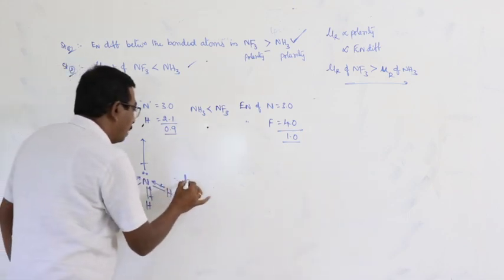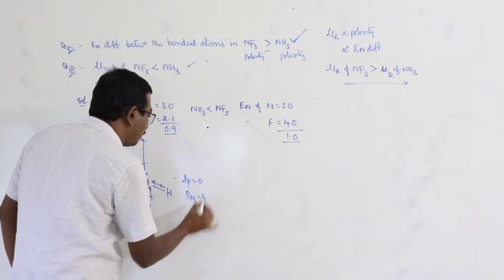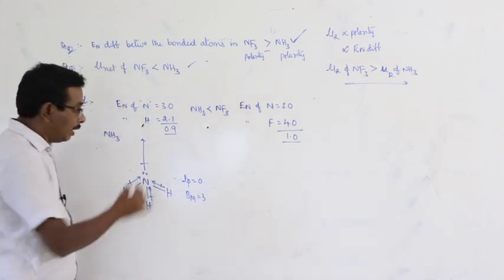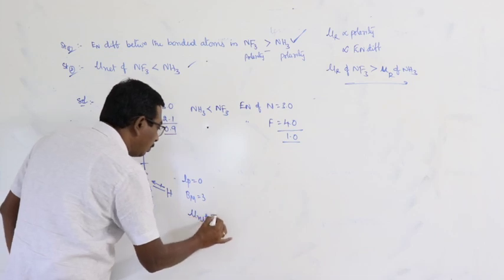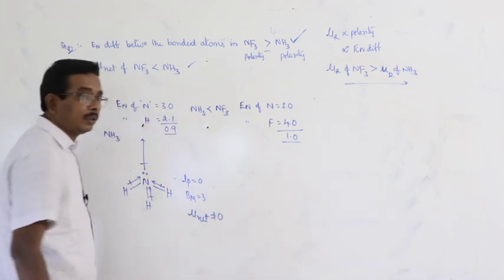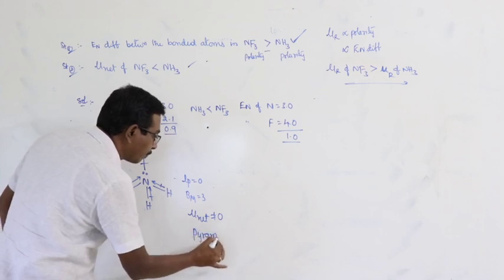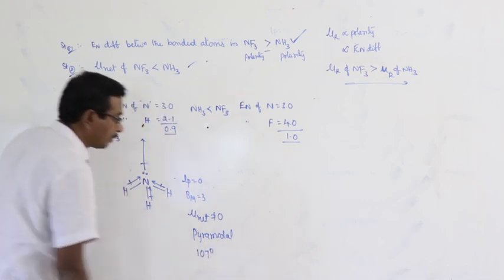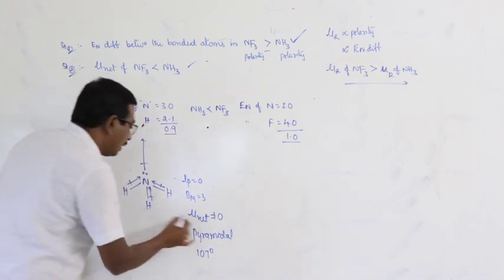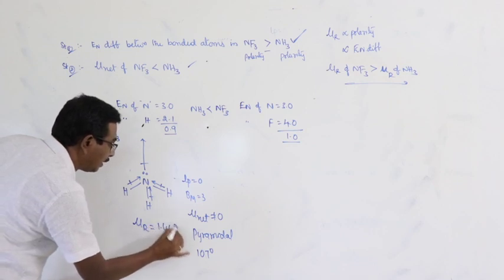Number of lone pairs is equal to 1, number of bond moments is equal to 3. Due to presence of lone pairs, the net dipole moment is not equal to 0, and shape of the molecule is pyramidal and bond angle is 107 degrees. And here net dipole moment is equal to 1.46 D.